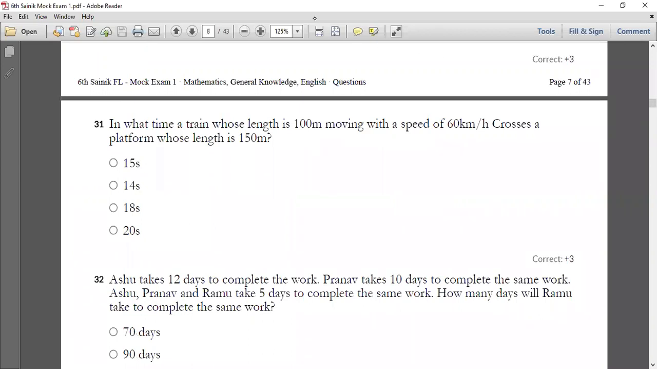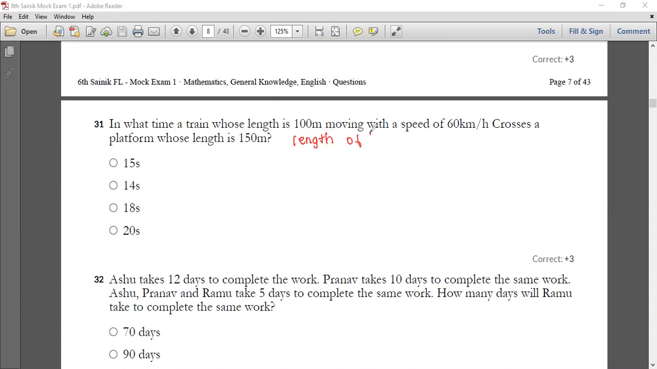In what time does a train whose length is 100 meters, moving with a speed of 60 kilometers per hour, cross a platform whose length is 150 meters? This is your question. We have already solved these kinds of questions, so directly I'll go with the solution here.